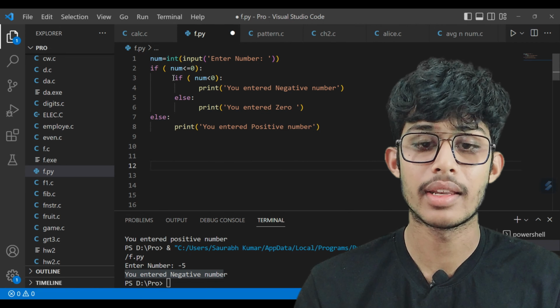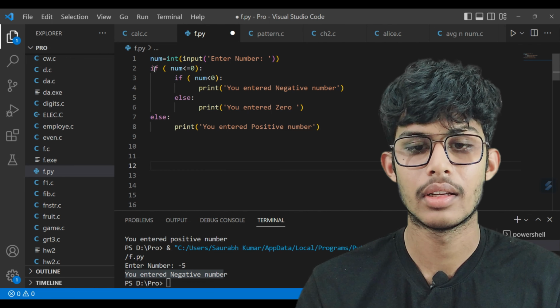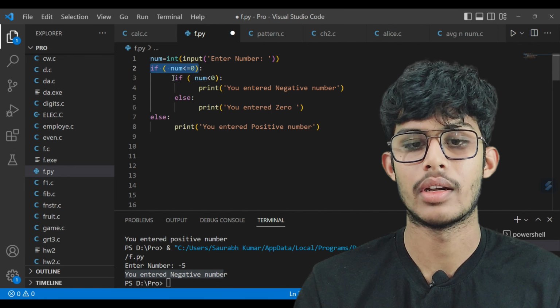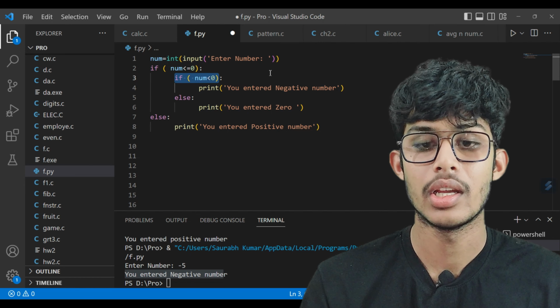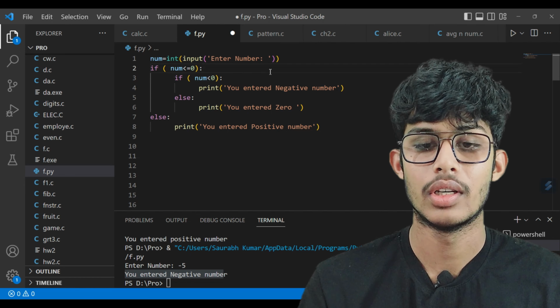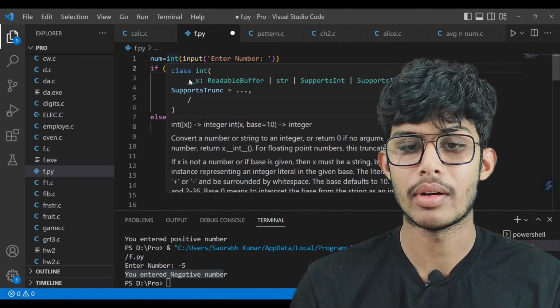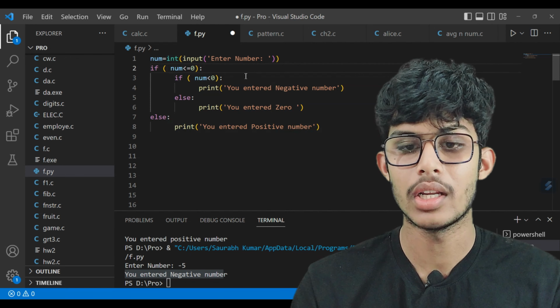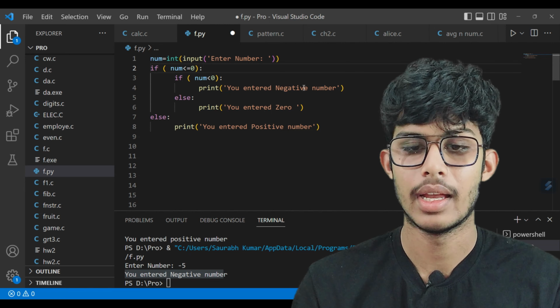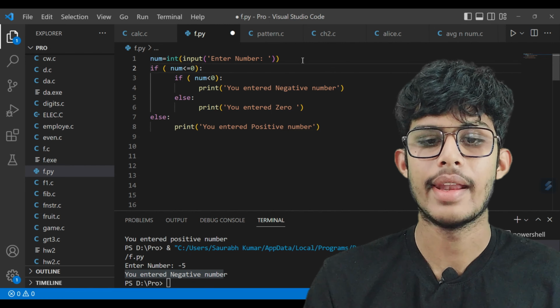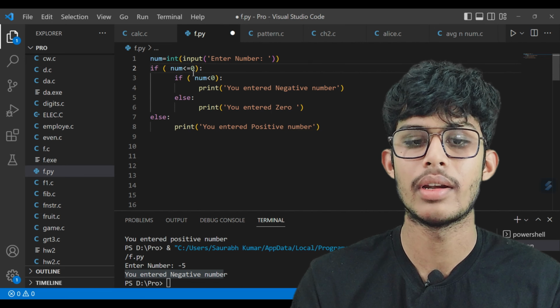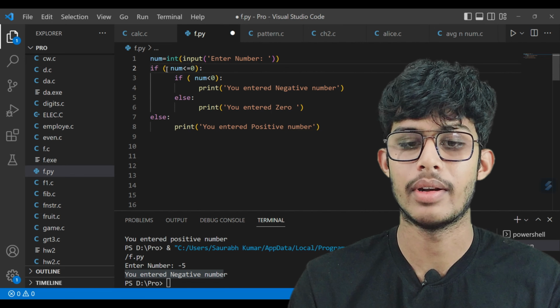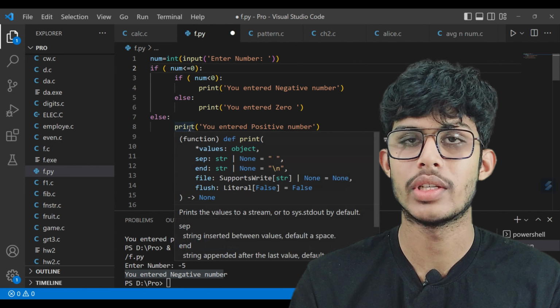And under this if statement there is one more if statement, which is called a nested if statement, with the condition num is less than 0. If this becomes true, then we print you entered negative number, else you entered 0. And if the number is greater than 0, then the program automatically comes to the else statement of the main if statement, and it will print you entered positive number.